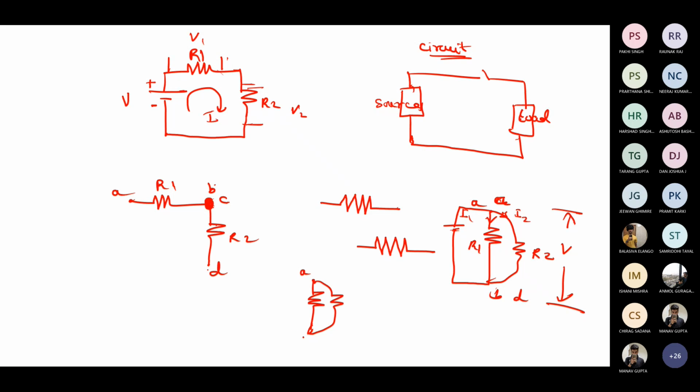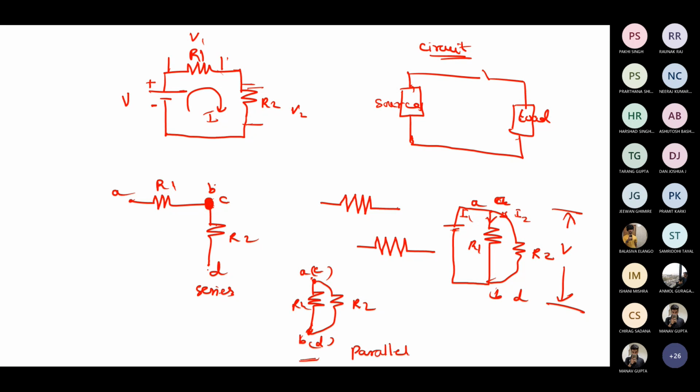But as a layman, if you go and examine it, if you have two resistors like this, this is A, B, this is C and D, R1, R2. If both ends of the resistors, that is A and C, are connected, as well as B and D are connected, both end leads of your resistors are connected together, then only we are going to call this connected in parallel. Is it okay, students? Are you all accepting with me?